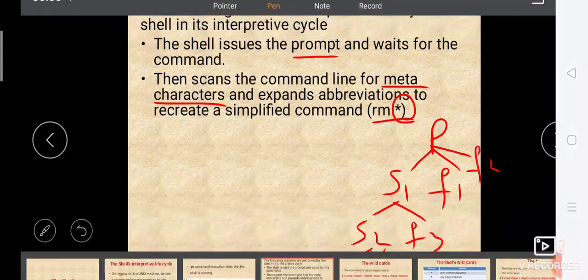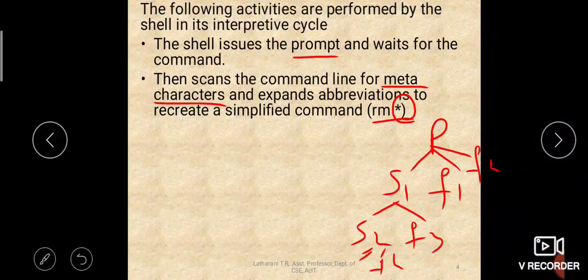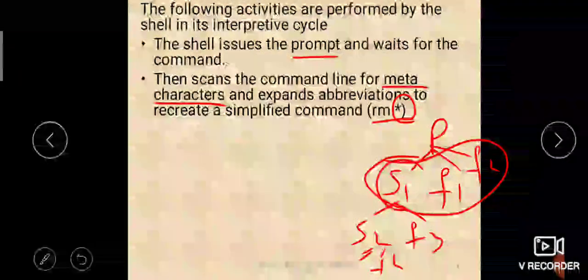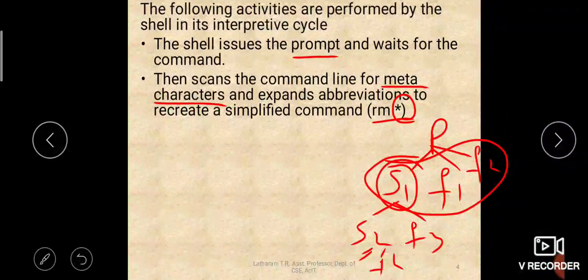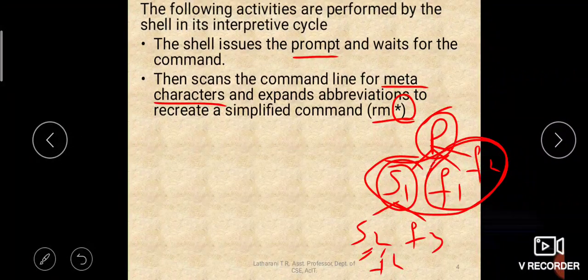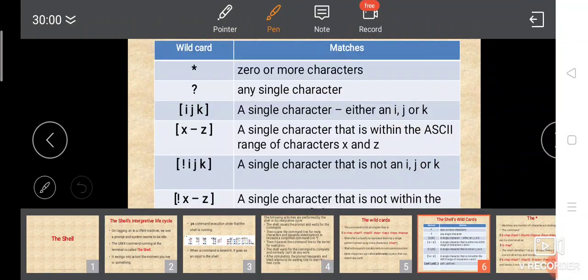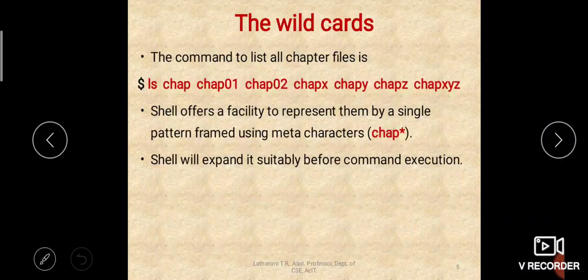So likewise we have some directories and files. Now if I say rm star, all those files under our current directory will be removed, but the directories will not be removed because rm is used only for removing files, right? So we are under the programs directory, so these files F1 and F2 will be removed. If you have multiple other files like F5, F6, etc., those will also be removed.